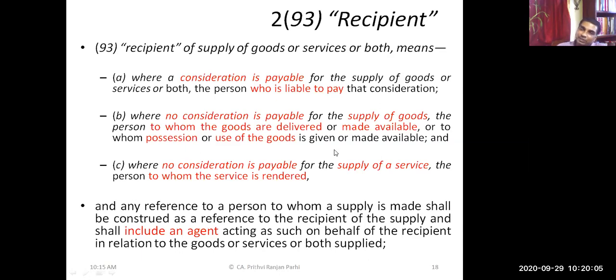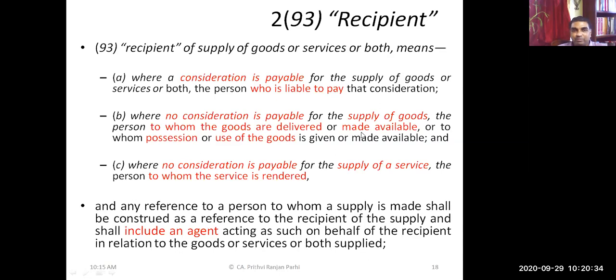There we have to decide who is the recipient. So that is what the second provision says. The second part says where no consideration is payable for supply of goods, the person to whom goods are delivered. Let us say it is delivered to the doctor. The doctor is the recipient. Or it is made available. It's not delivered, but it is made available. That means again the doctor can make use of it.